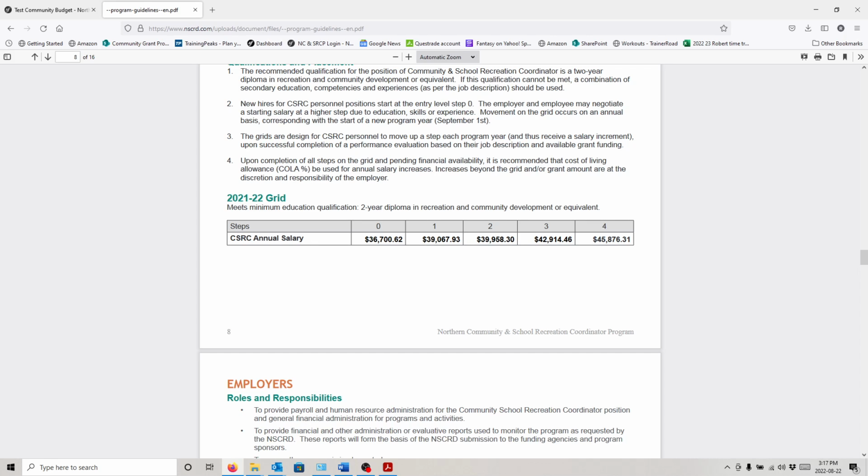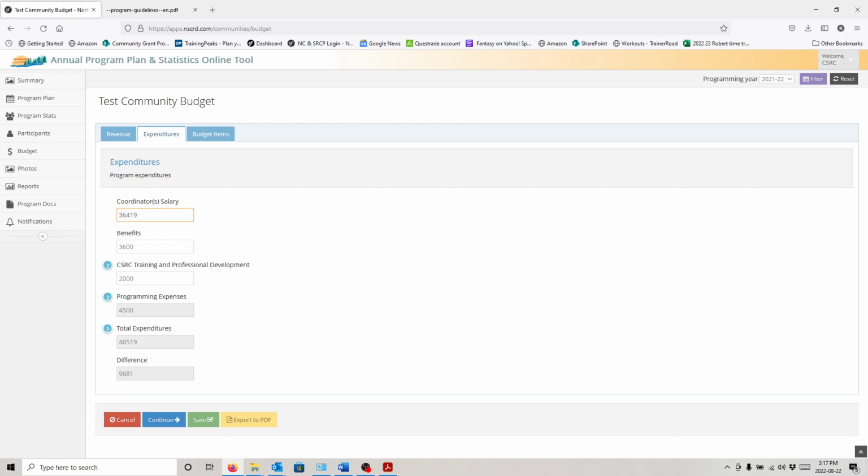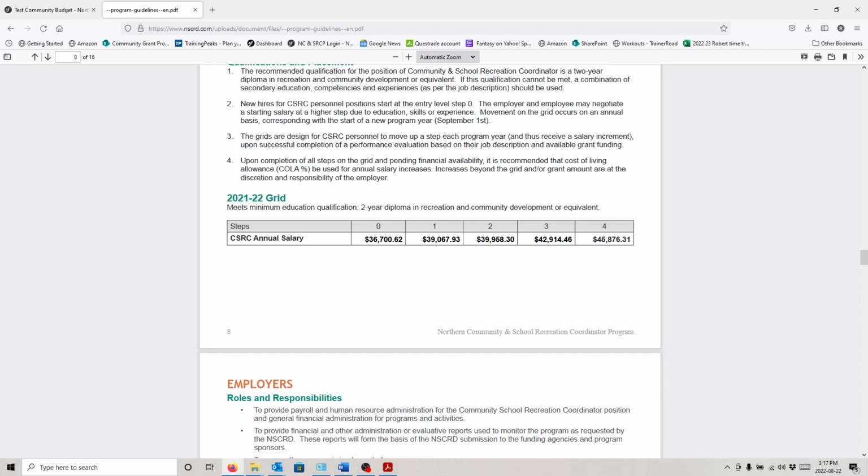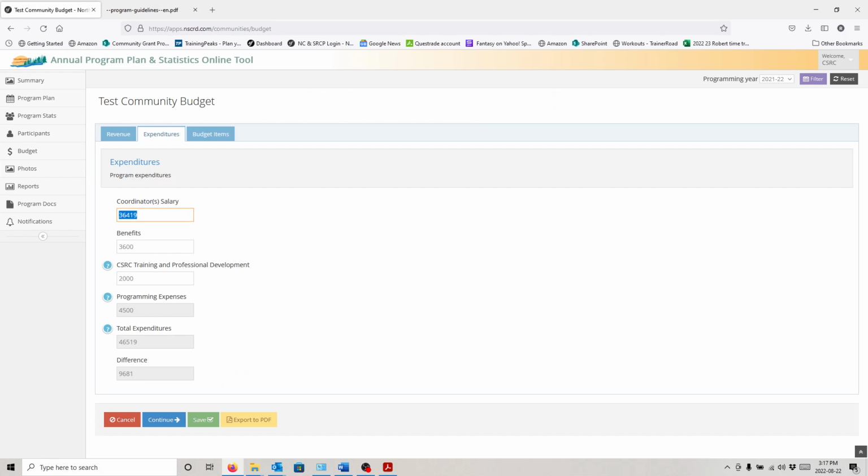All right, so if you're unsure, feel free to use these numbers, okay? Now, the grid means that a starting CSRC gets this much, and it goes up every year. Tier 4. This is a minimum. Right, so you may be making more than this. If you're a Northern Lights CSRC, you're definitely making more than this. All right. However, this is here if you do need it. And the programs and guidelines can be found on our website. Okay. So we're going to say for this, we're going to say 36,762.